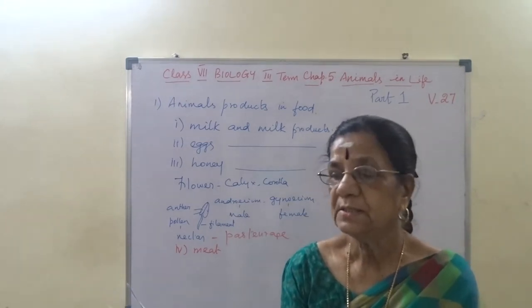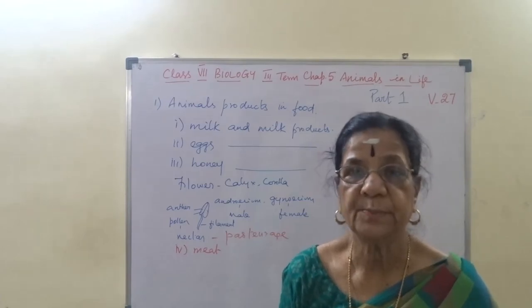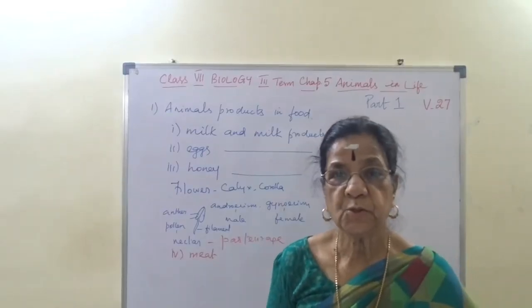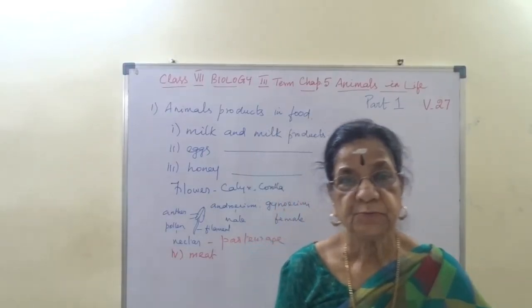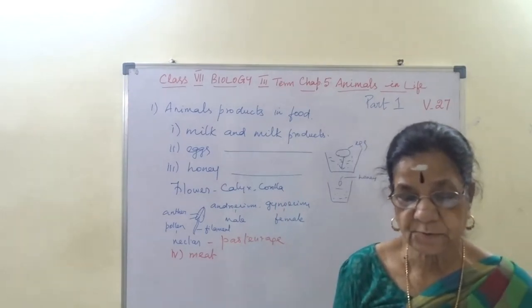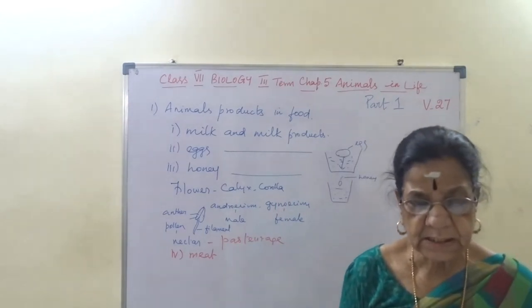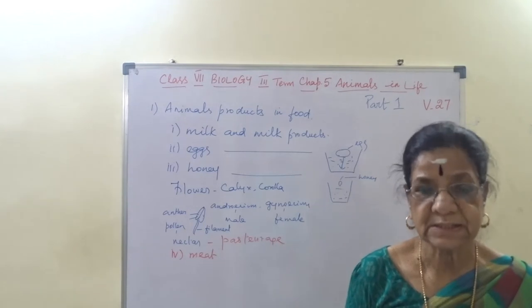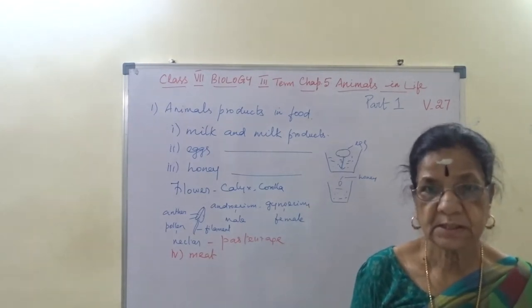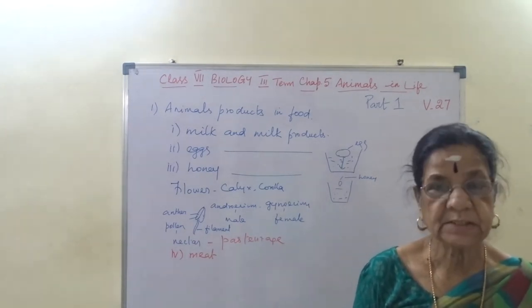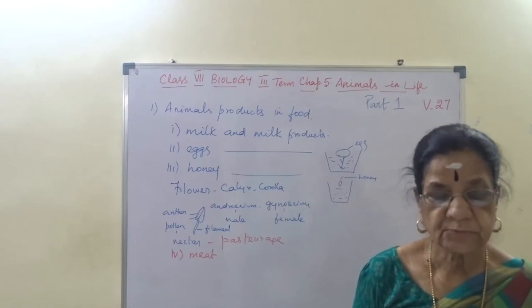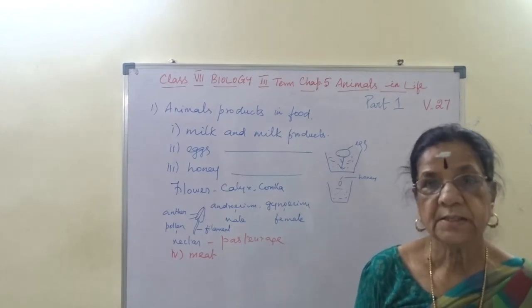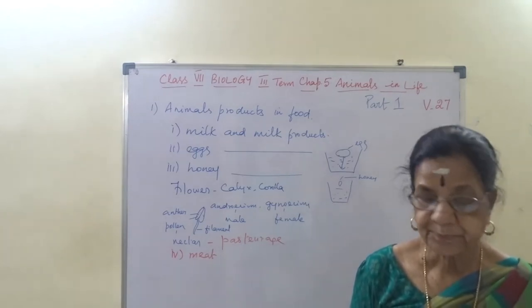Okay, then about poultry farming. Poultry farming is the process of raising domesticated birds such as chicken, duck, turkey and geese for the purpose of getting meat and eggs for food.